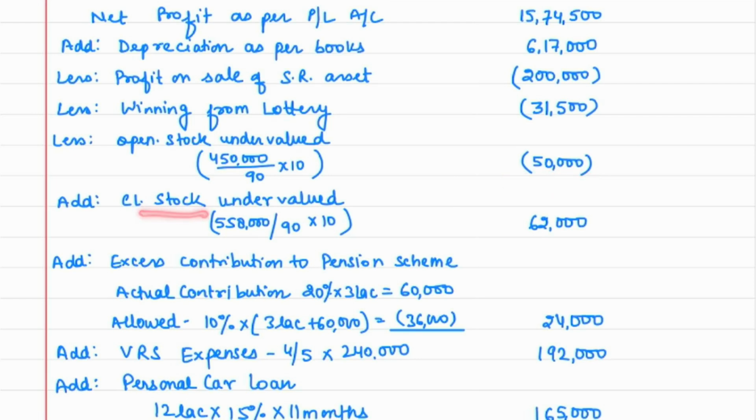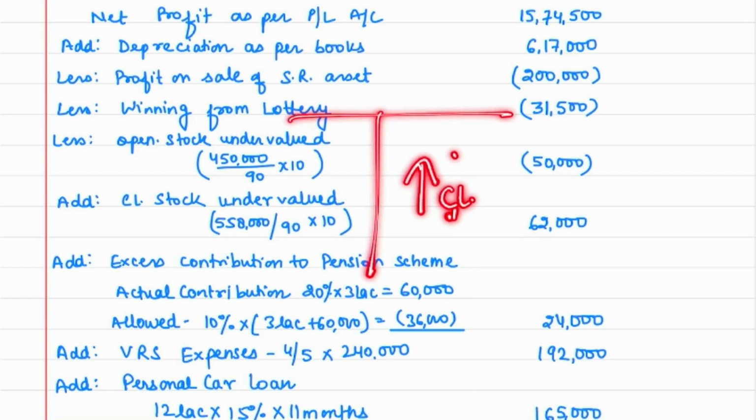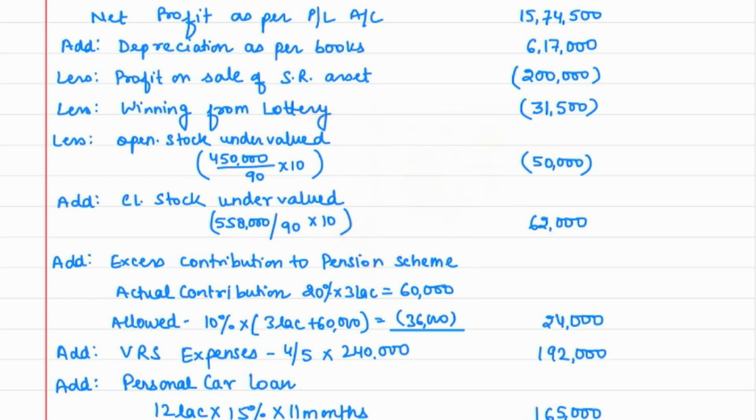And a similar explanation for closing stock also, because closing stock was undervalued at 5,58,000, which is 90%. So by how much amount is it undervalued? By 10%. So 62,000 is the difference. So now you will be increasing your closing stock. If your closing stock is increased, see, it comes on the credit side of your P&L account. So if your closing stock increases, it means your income side is getting increased. So your profit will be increased in that case. That is the reason it will be added, correct?